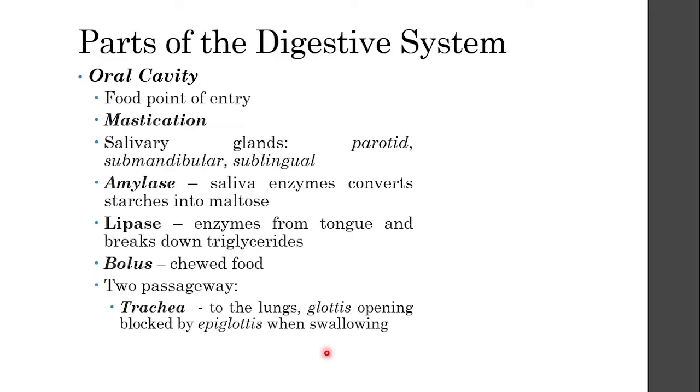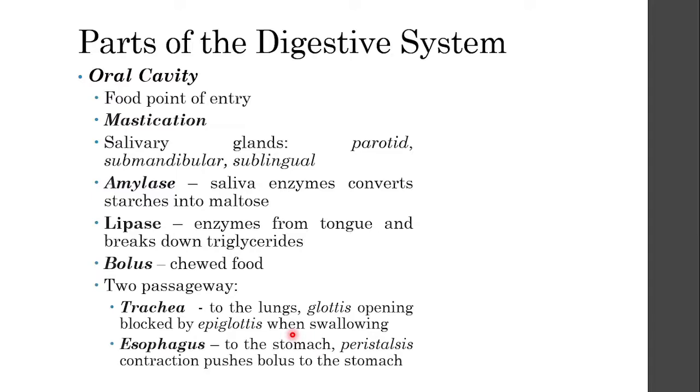You can actually choke if there's a bigger object that is trapped in your trachea. It means there's no air going into your lungs. So the trachea and the esophagus basically share the same path. It's only being blocked so that no food is going to enter there.